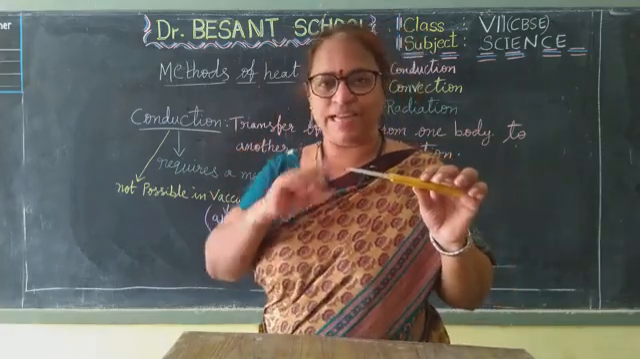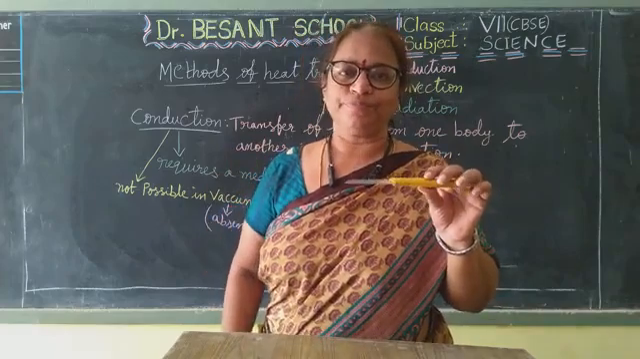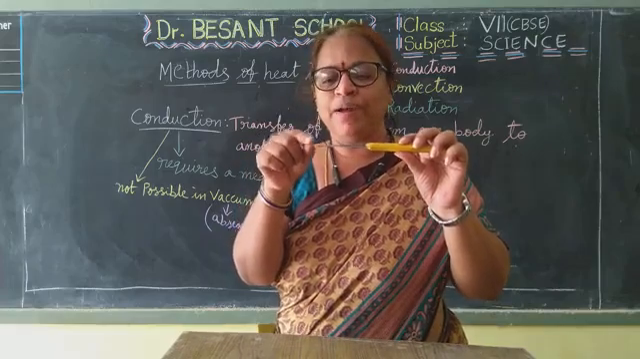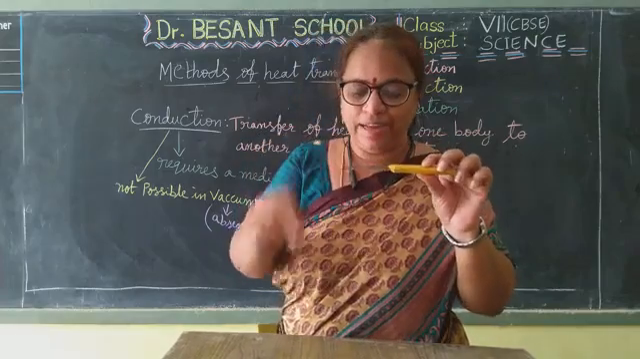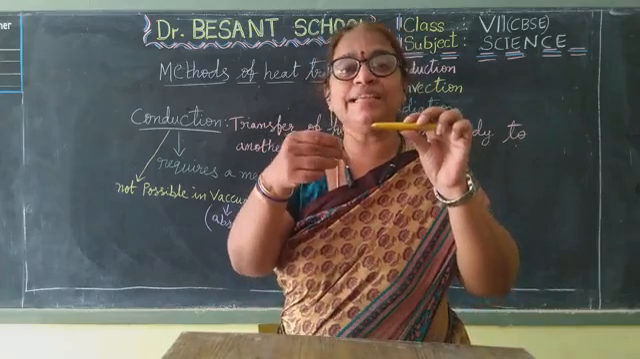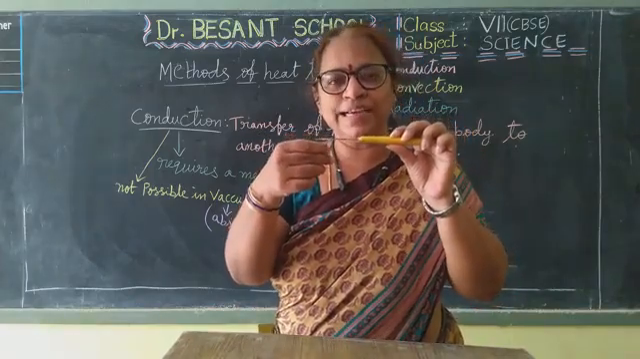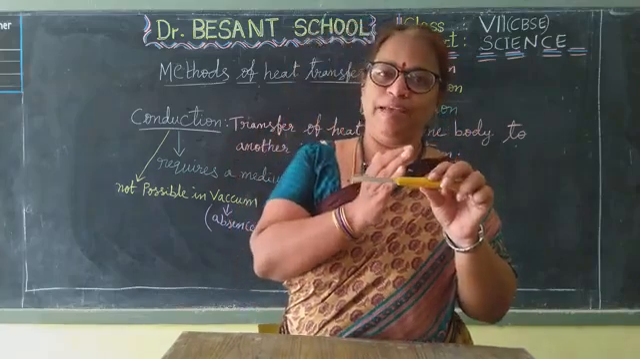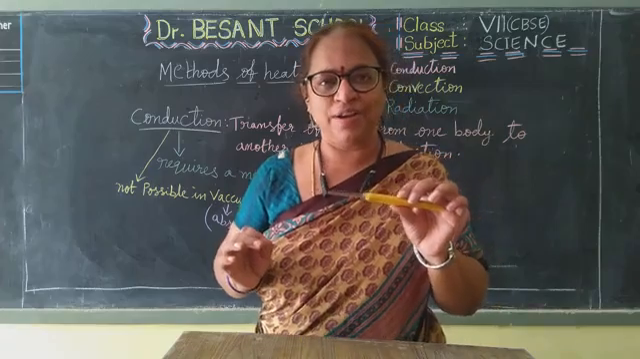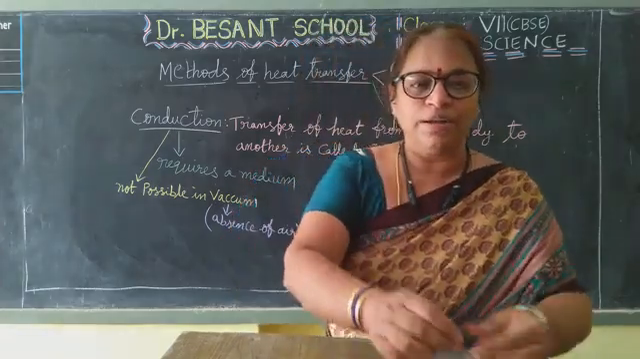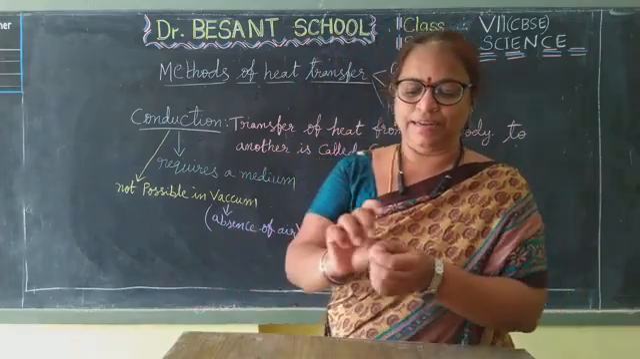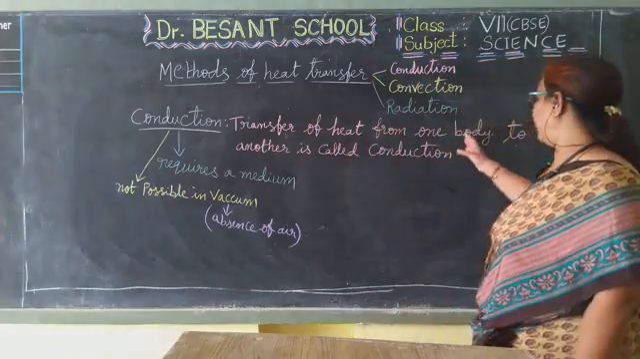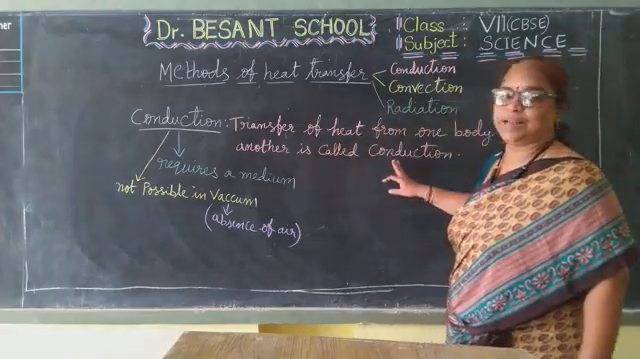So what you understood from this activity, children? Can you tell me? Yes, heat is transferring, isn't it? From one place to another place, when two bodies are touching each other. When two bodies are touching each other, then the heat is transferring from one place to another place. That we understood from this activity or not? What is this called? This is called conduction. Am I clear, children? I hope you all understood what is conduction. Transfer of heat from one body to another is called conduction.